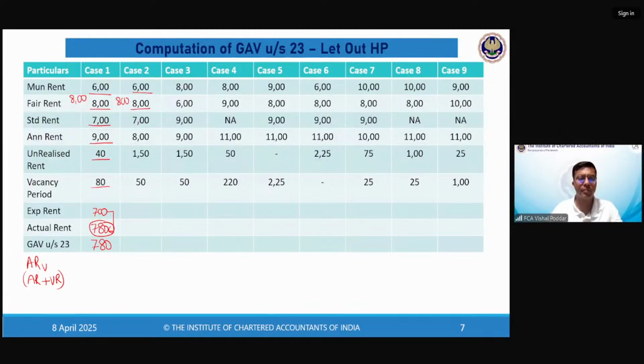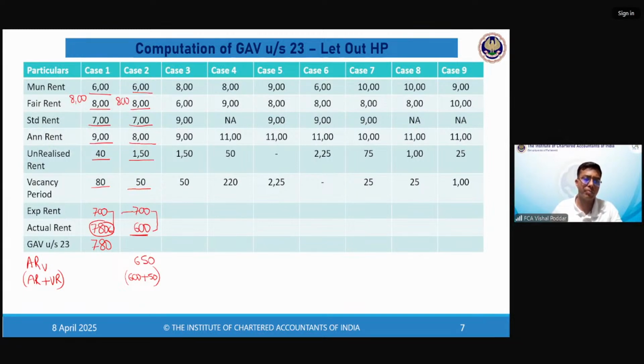What is higher is 800. Comparing it with 700, whichever is lower. So again, my expected rent is 700. Now, annual rent is 800 minus unrealized rent minus vacancy 50. So now this amount is 600. Now, when I compare both, the expected rent is higher and the actual rent is lower. So I will find out ARV. How to find out ARV? Take this actual rent and add back vacancy. How much is vacancy? Vacancy is 50. So how much is my ARV? ARV is 650.